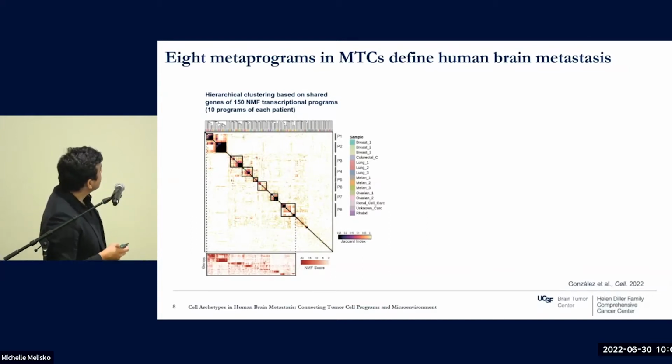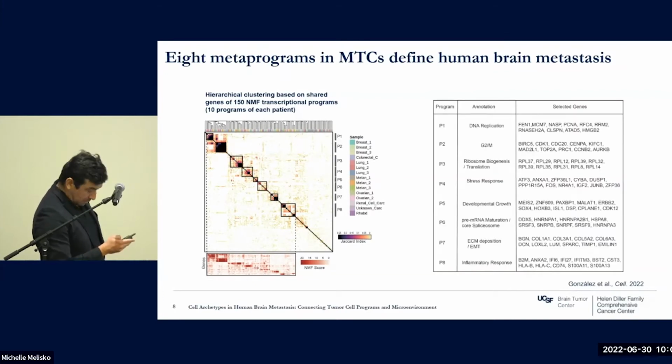What's interesting is that all of these 150 programs, because there are 50 patients that we include in this study, organize in a very simple way where we see common or recurrent programs that we call meta signatures or meta programs. When we annotate these signatures, each one of them describes a specific cellular process.